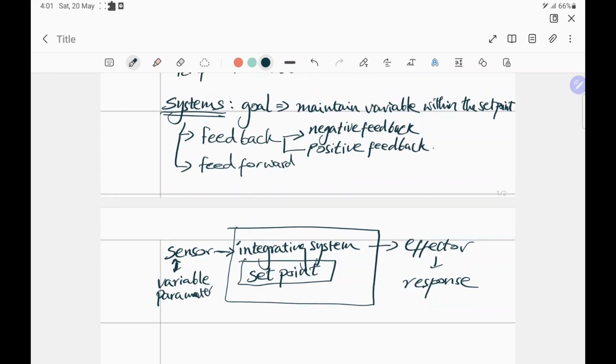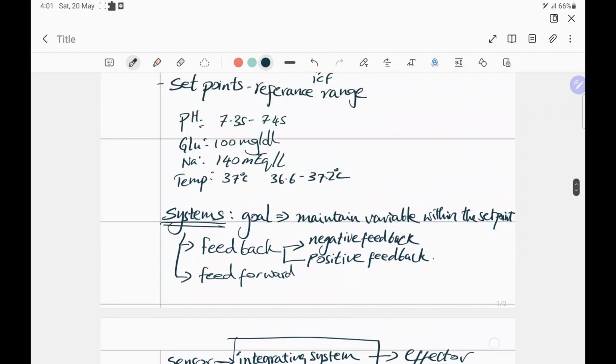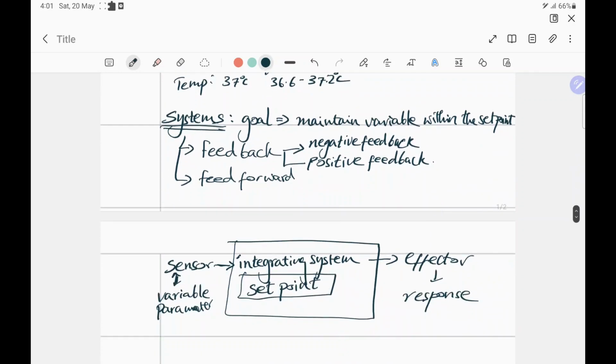So to summarize this little concept, the variables that are subject to change, these measurable parameters in our body that make up the milieu interior of the cells, are sensed by sensors. The level of this variable is sensed by a sensor, and the signal goes to the integrating system, and the integrating system is going to decide, is this within the reference range or the set point or not.